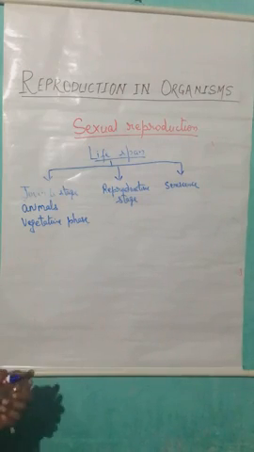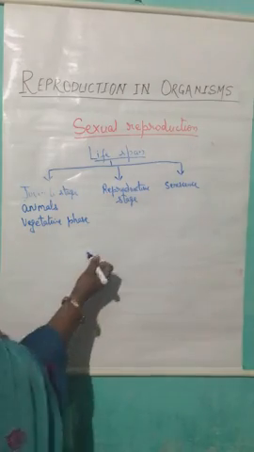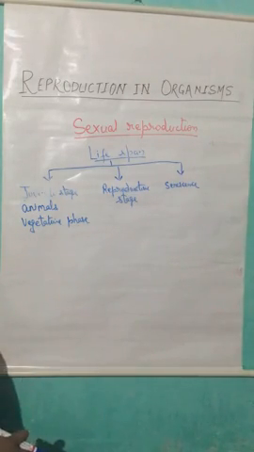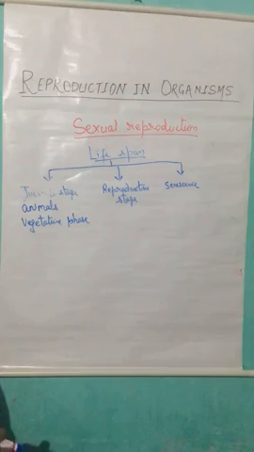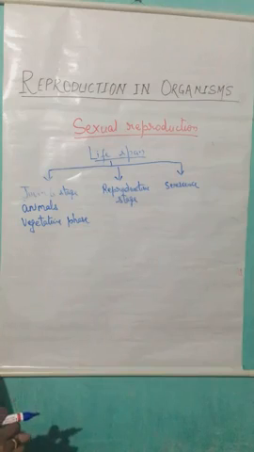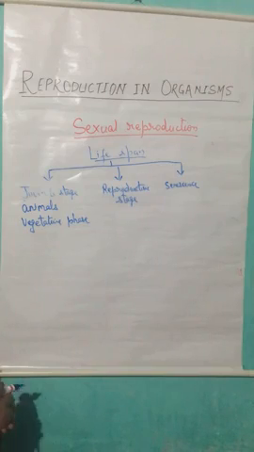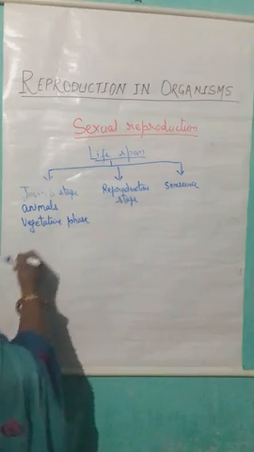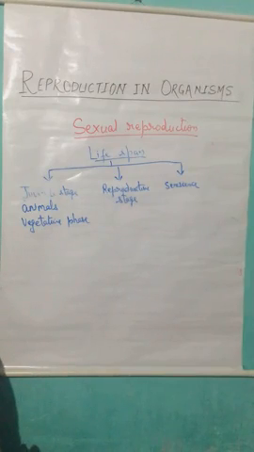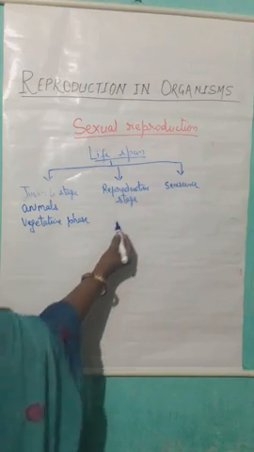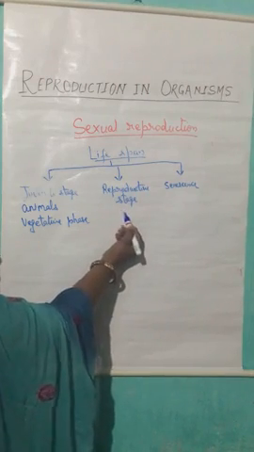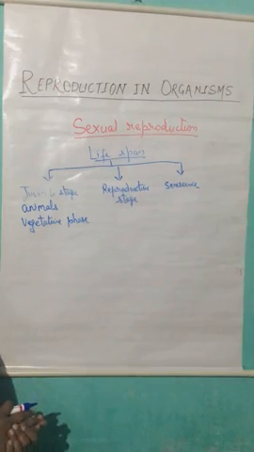When the organism becomes mature, they will enter into the next stage, that is known as reproductive stage. So reproductive stage is the stage which starts after attaining the sexual maturity in case of any organism, and during this stage the organism is capable to undergo the process of sexual reproduction. So the organisms are sexually reproductive during this stage.